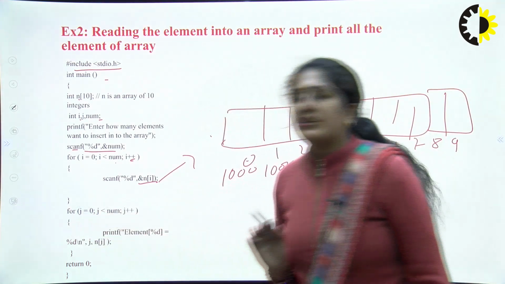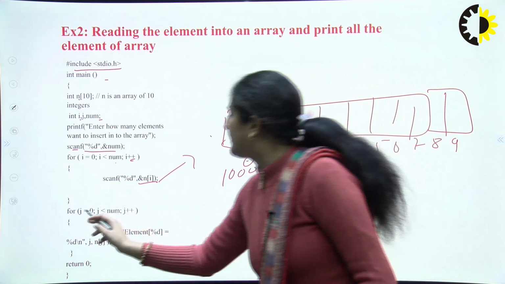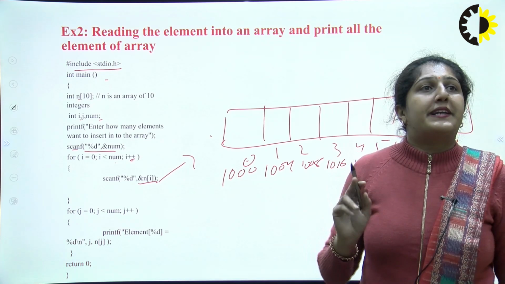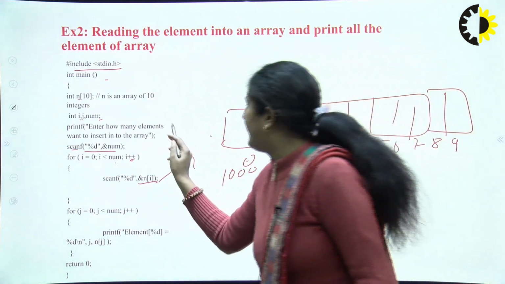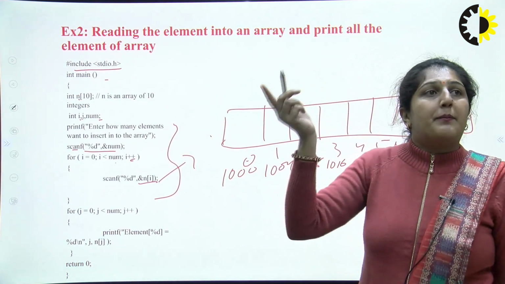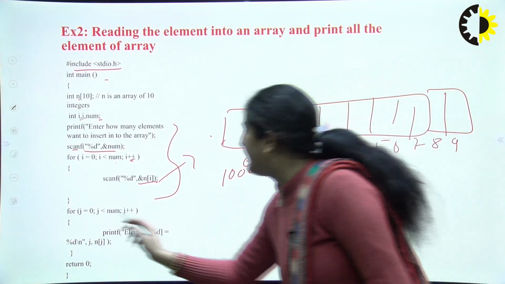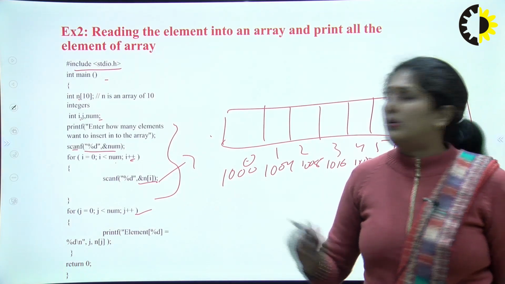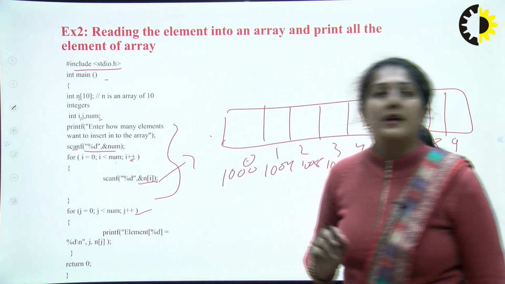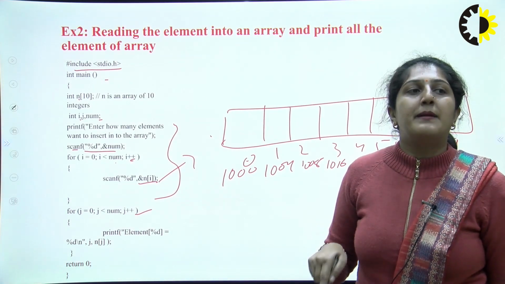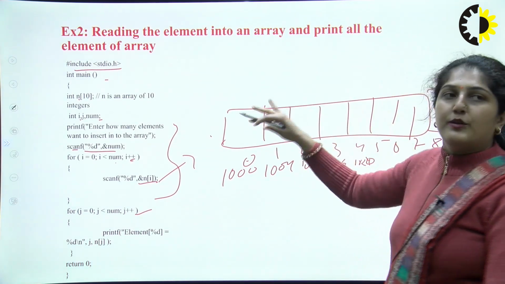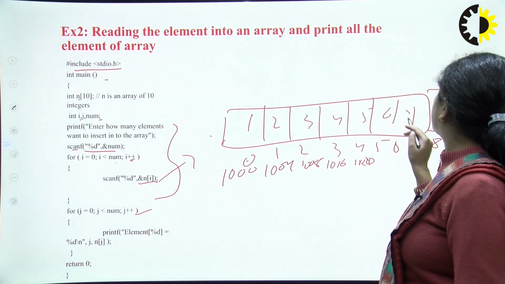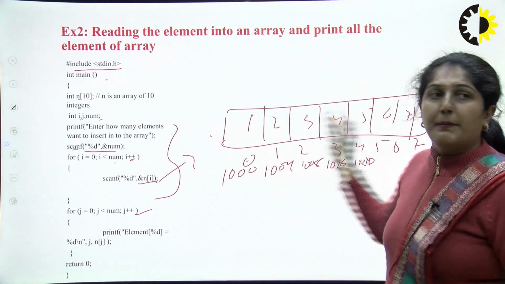Then we are initializing one more loop with j. j is equal to 0, j is less than num, j plus plus. Now we are reading the array. We have read here our array, and then we are printing the elements of the array. For the printing, we are again using a for loop, for j is equal to 0, j is less than num, and j plus plus. Now we are printing the elements of the array, the elements which we entered, let's suppose 1, 2, 3, 4, 5, 6, 7, 8, 9, 10. So this will be printed here.